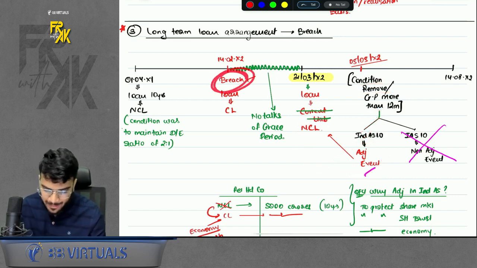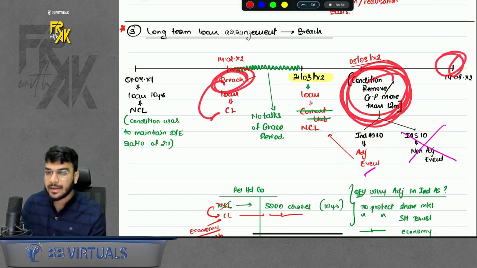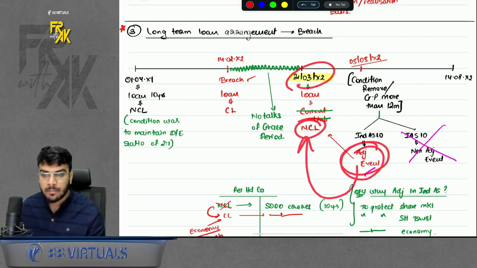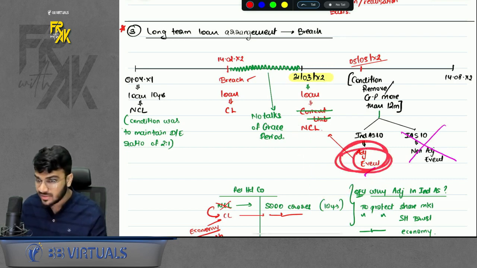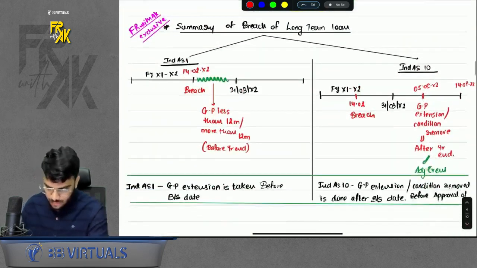Because when the breach happened, it became current. Now, after year end but before approval of FS, if we remove the condition, treat it like an adjusting event. And because of this, on year end, the loan will again become non-current. I discussed the logic of this in the class. I'm not going into the logic because it is a revision video. Do remember that.